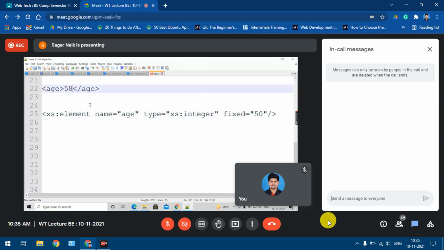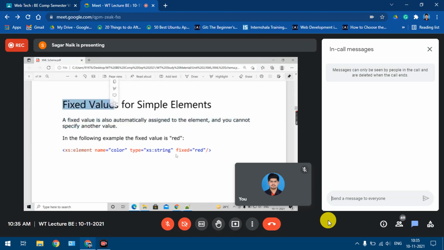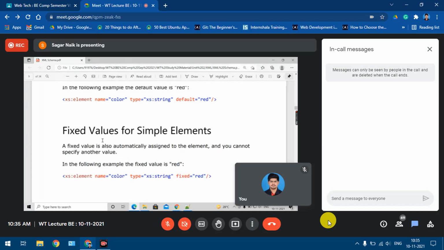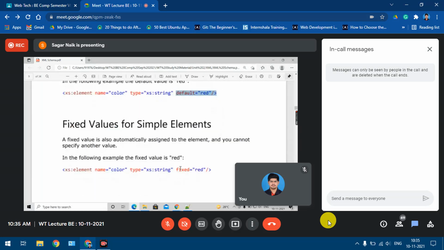He cannot say 58 or some other value; he is not supposed to enter any value. Always this value will be considered. That is what fixed value is saying. See, fixed equal to red, in this case it was a different element. So this is how we specify the default values and fixed values.